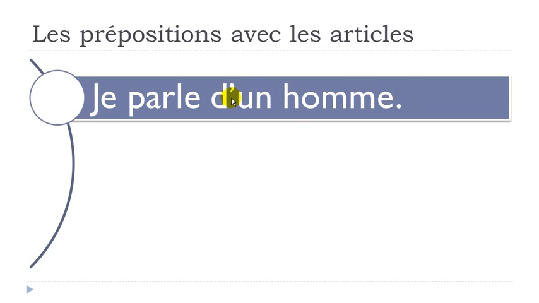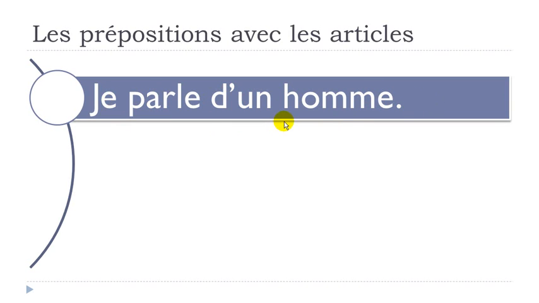Normally we should have de un homme, but as you know, we've been seeing that quite often now. It's not a new thing. Remember that the e will disappear, and then you will put this little apostrophe, d'un homme. Okay, je parle d'un homme.